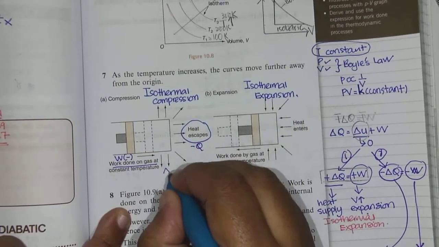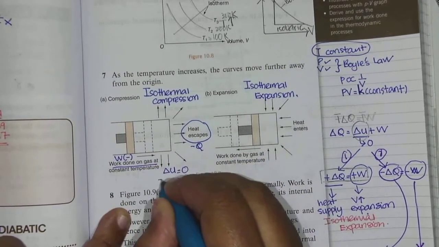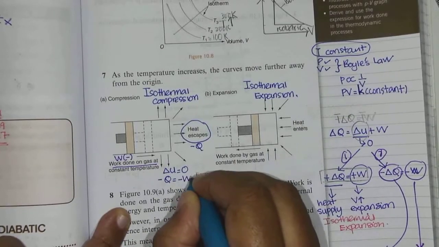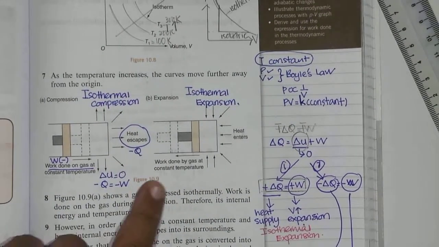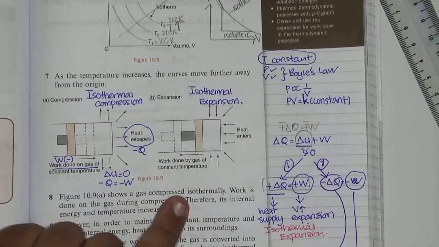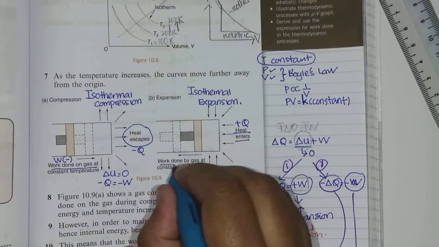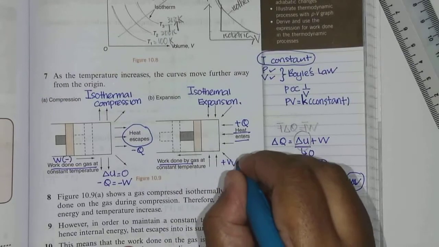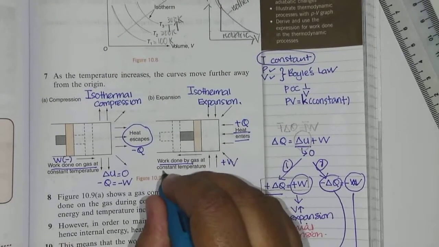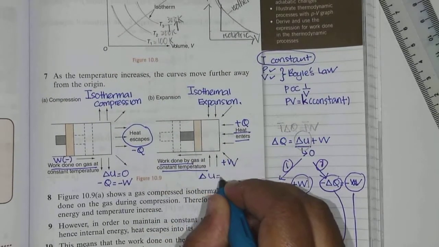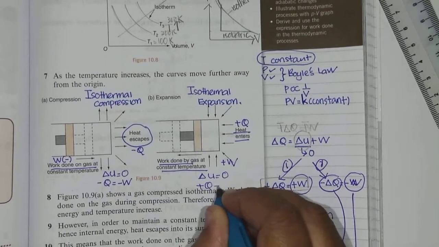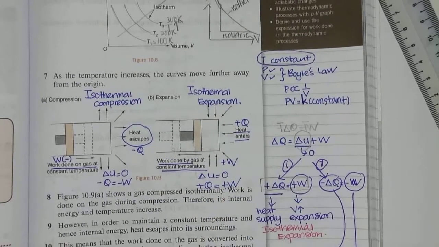Constant temperature means delta U is 0. Negative Q equals negative W. Isothermal expansion: heat enters, positive Q. Work is done by the gas, positive W. Constant temperature, delta U is 0. So positive Q equals positive W.